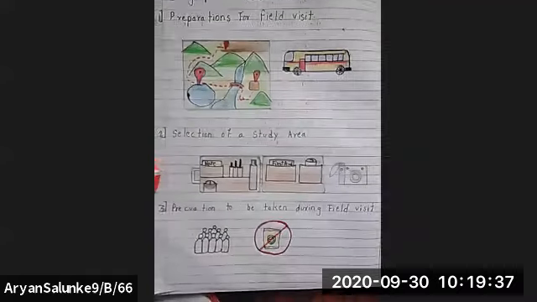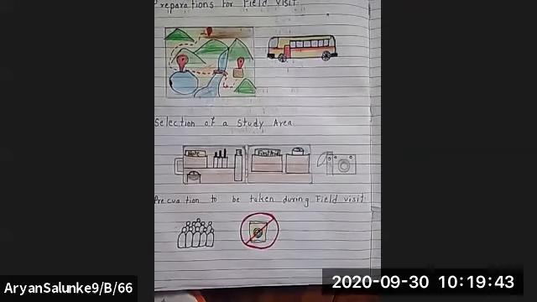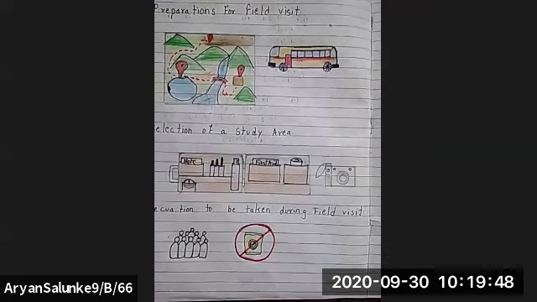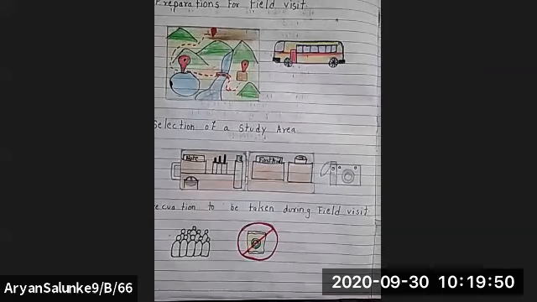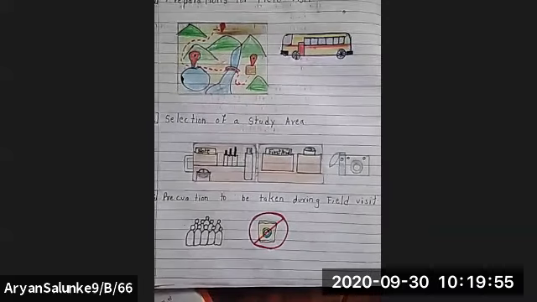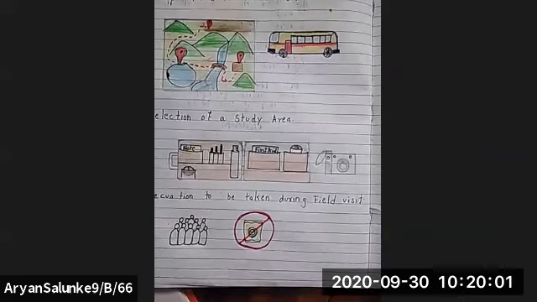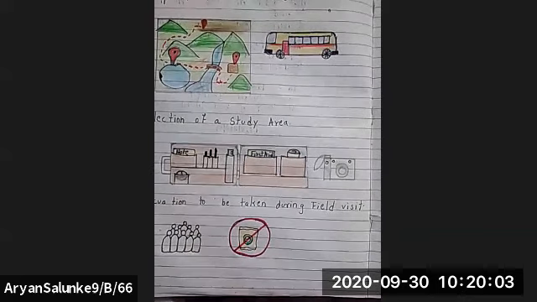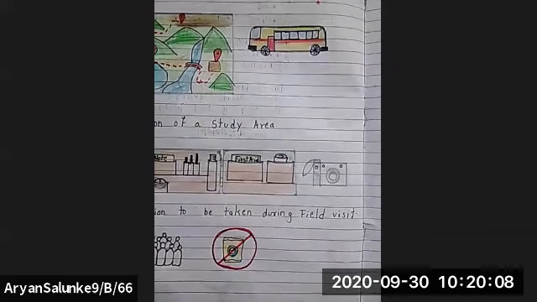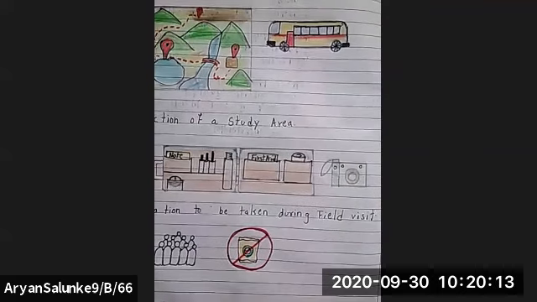The second concept of field visit is selection of a study area. Geographical field visit is organized for the study of various elements, for example, physical landforms, river banks, dams, coastal areas, tourism sites, offices or museums related to geographical elements, villages, forests, etc. Elements should be selected after studying the location and the local condition. For a field visit, you should carry a notebook, questionnaires, pen, pencil, scale, a camera, compass, etc.